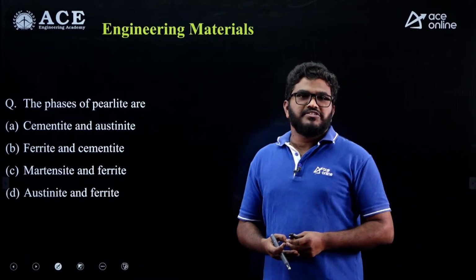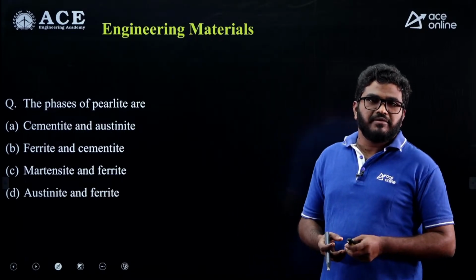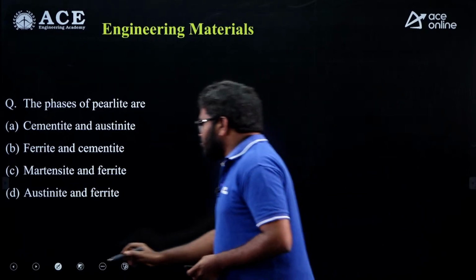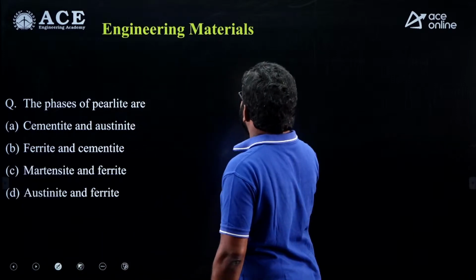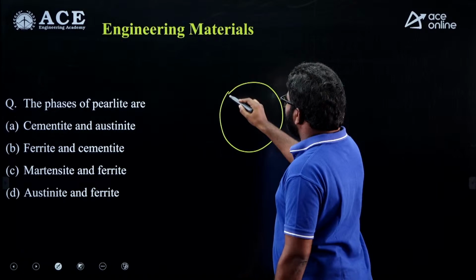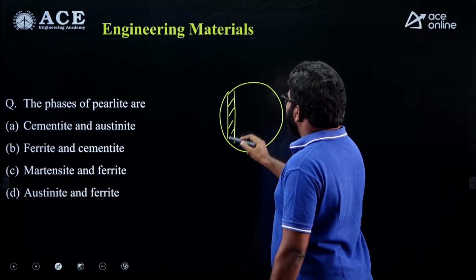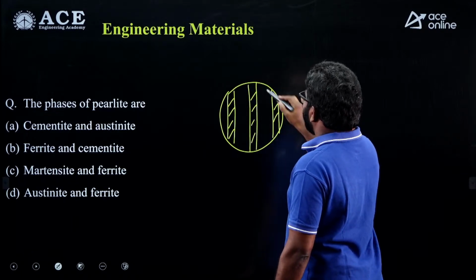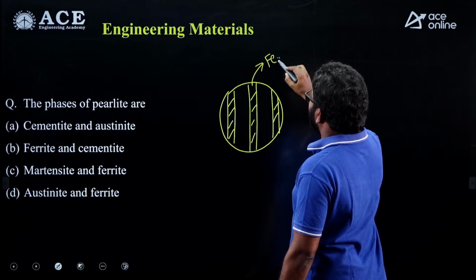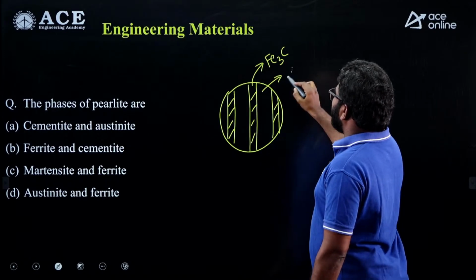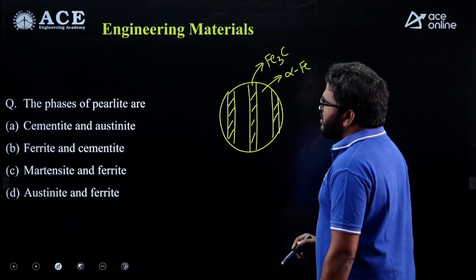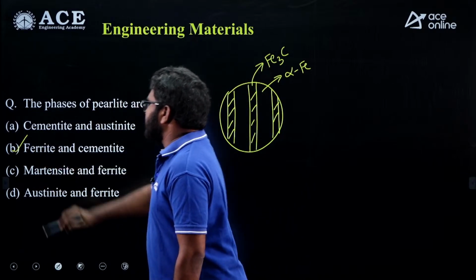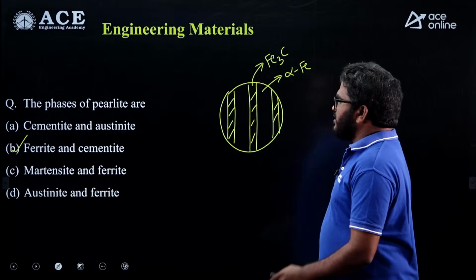Right. So from engineering materials, as usual, we expected one question from the iron-cementite phase diagram. This is a question on the phases of pearlite. Pearlite is an iron carbon alloy that consists of 0.8% of carbon. In pearlite, there is a thin lamellar form of cementite surrounded by alpha iron, or ferrite. So this is cementite, Fe3C. This is alpha iron, right? So pearlite is a mixture of ferrite and cementite. So B is the correct answer. It's a very simple question, right?